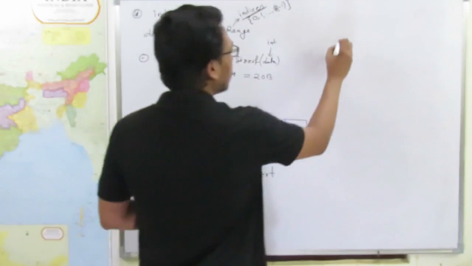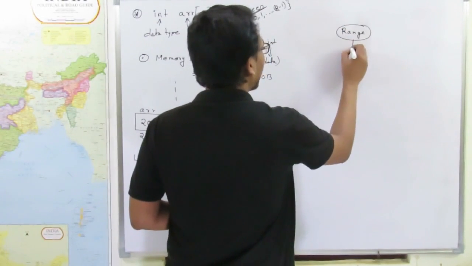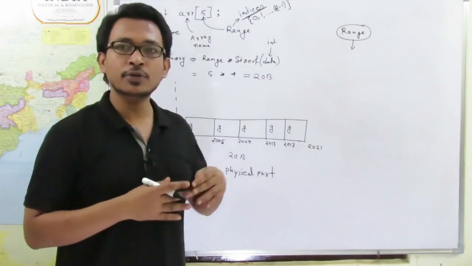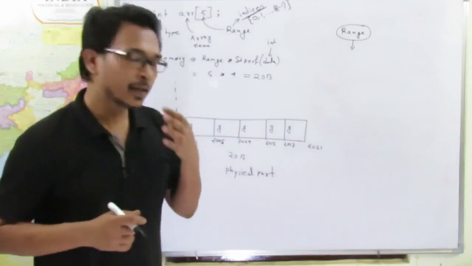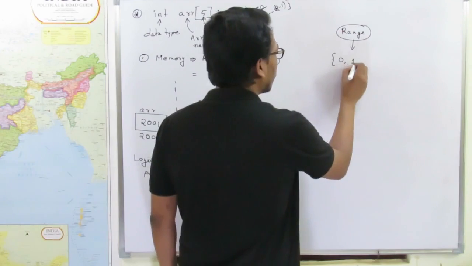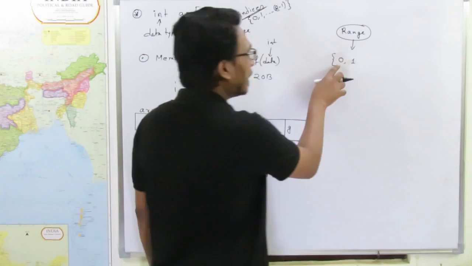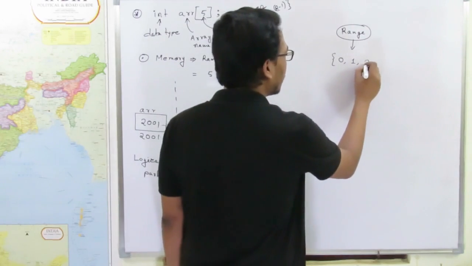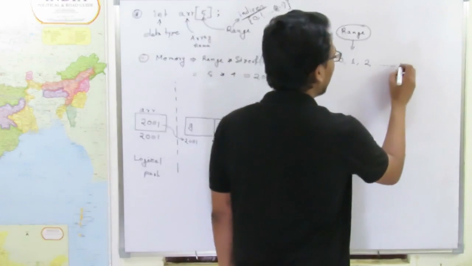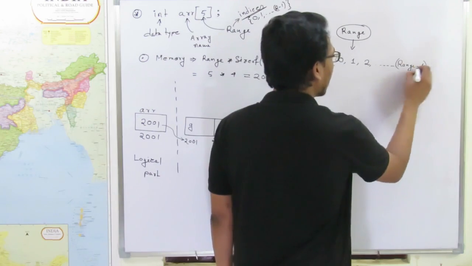So whenever we specify any range, from this range we can figure out what will be the index used for this particular array. The array index always starts from 0, then the next index will be 1, then 2, and it continues until the last index, which will be range minus 1.